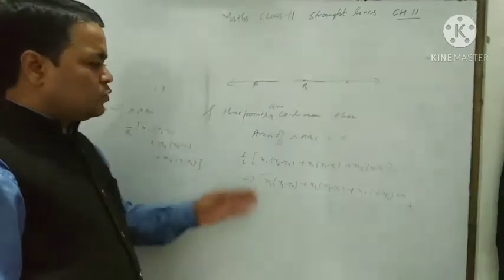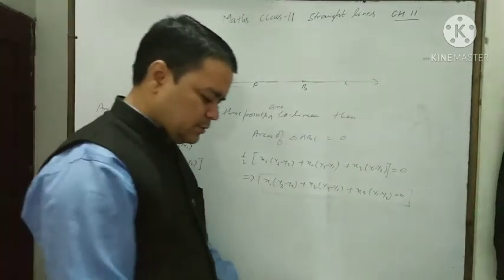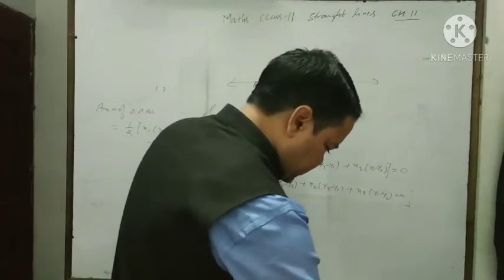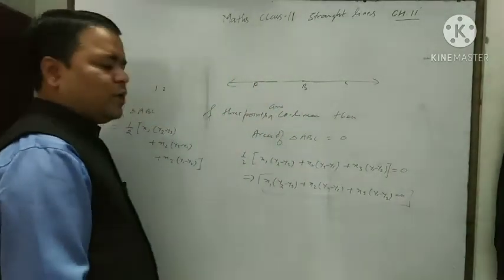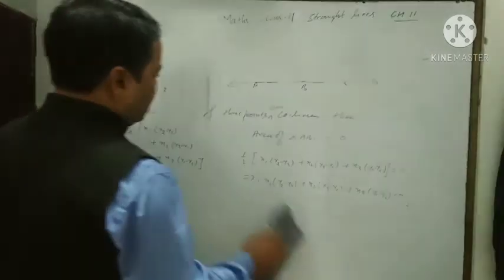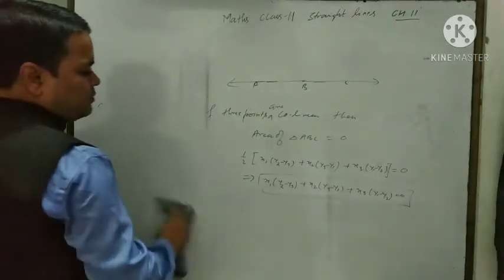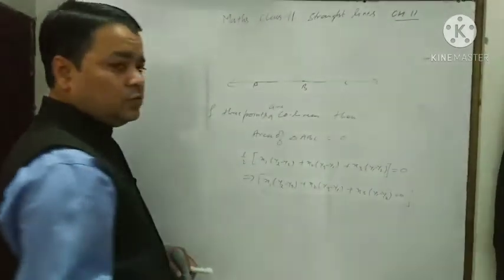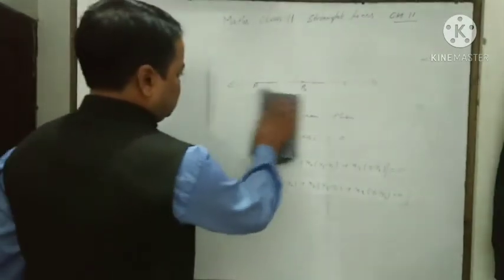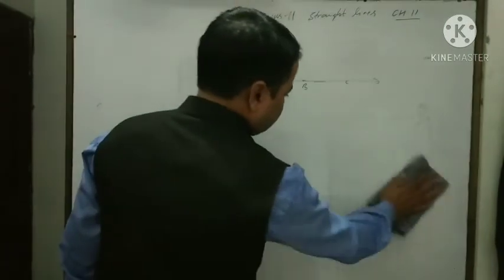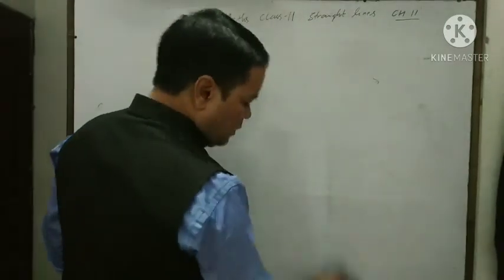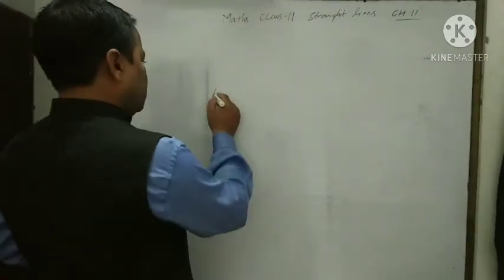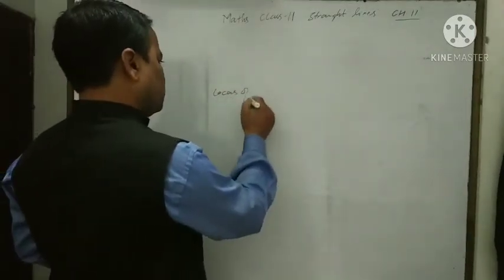Okay, so using the formula of the area of the triangle also, we can prove whether the given three points are collinear or not. If we have some nonzero value, it means they are not collinear, but if we have zero, it means they are collinear. Now we will discuss the locus of a point.